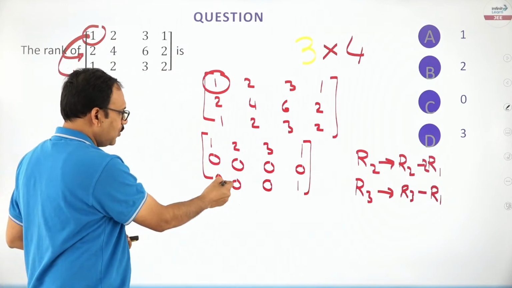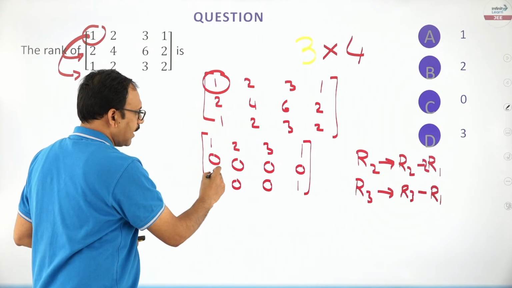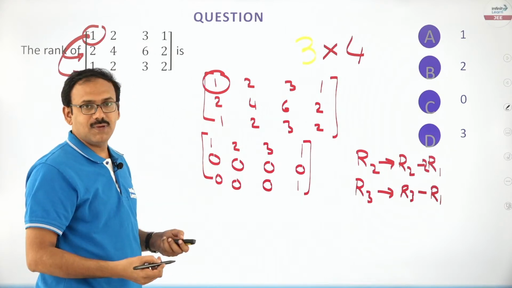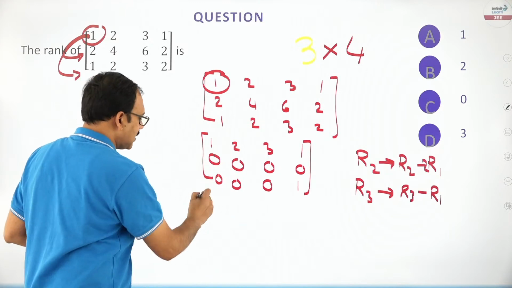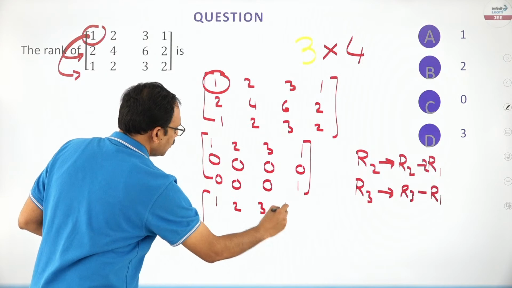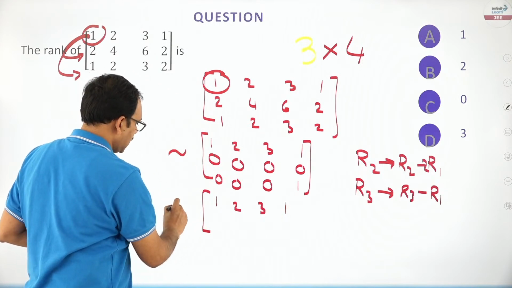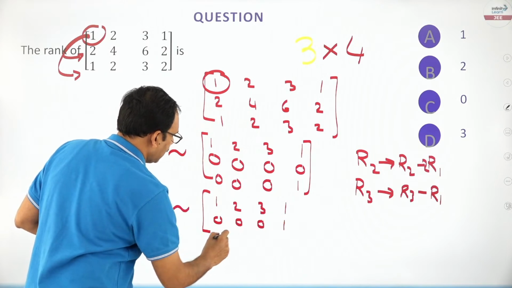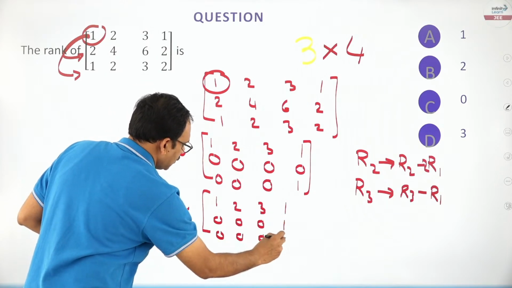Now, I have seen that the number of zeros in the bottom row must be greater. So you just interchange R2 and R3; there will be no change in the rank. So we can say they are equivalent matrices: 0, 0, 0, 1; 0, 0, 0, 0.